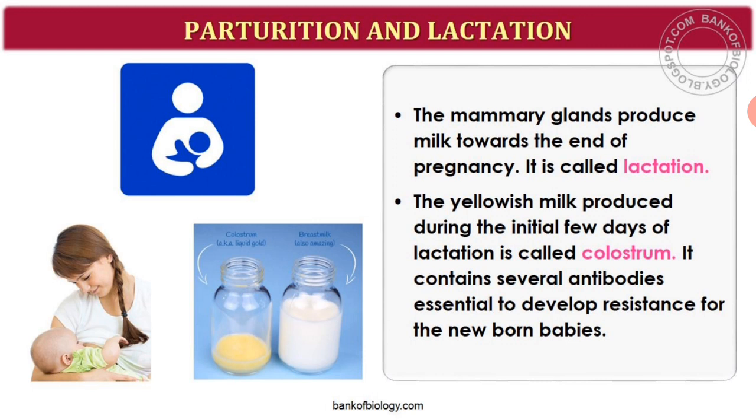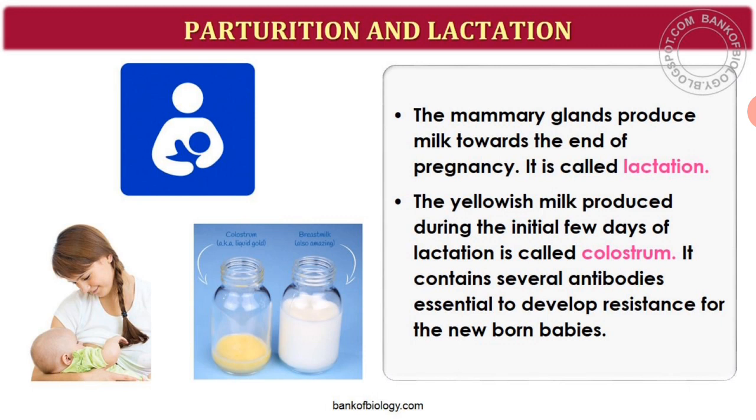Next process is about lactation. What do you mean by lactation? That is, the mammary glands of the female, that is the mother, will undergo differentiation during pregnancy itself, and they will start producing milk at the end of pregnancy by the process called lactation. So they may ask you a 1 mark question: define lactation. Lactation is nothing but the mammary glands producing milk towards the end of the pregnancy, and that process itself is called lactation.